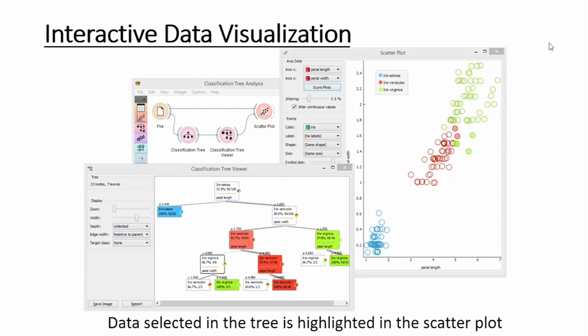For example, if you are plotting a decision tree and you want to see the way it is represented in a scatter plot, color coding will apply to the plot as well. You can see that the classification tree, the red, the green, the blue, is shown right in the scatter plot as well.